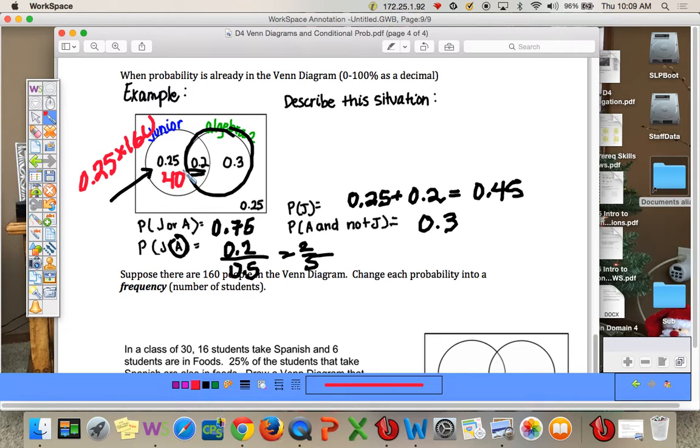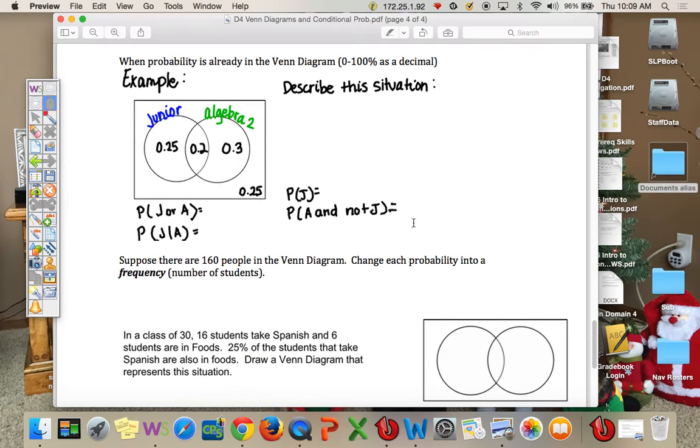All right, what's 160 times 0.2? So this is 32 kids here. All I'm doing is multiplying each of these by 160. So 160 times 30%, there are 48 kids here. And then 0.25 times 160, there are 40 kids that are not juniors or in advanced algebra. So for frequency, you just multiply your probabilities by your number.